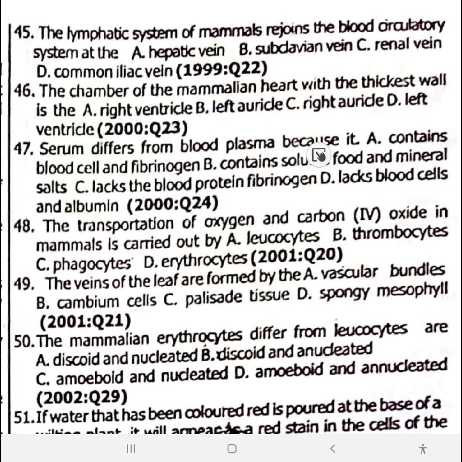47, serum differs from blood plasma because it lacks blood protein fibrinogen. 47 is option C. 48, the transportation of oxygen and carbon dioxide in the mammal is carried out by... 48 is option D, erythrocyte. 49, the veins of the leaf are formed by vascular bundle. 48, we said, yeah, erythrocyte. 48 is option D, erythrocyte.